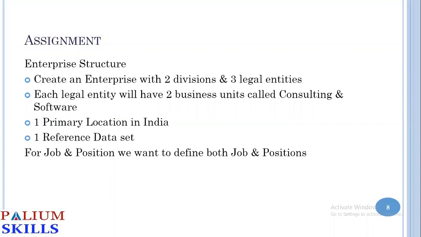Now, one suggestion that I have: before you sit on the system, take pen and paper and write out what enterprise you are going to define: name of the enterprise, location, what are the names of the divisions, what are the names of the legal entities, business units. I have given two business unit names. You can choose your own business unit names also. That way, once you sit on the system, you're not wondering what to enter. So you already know what to enter, and that way you will work faster.